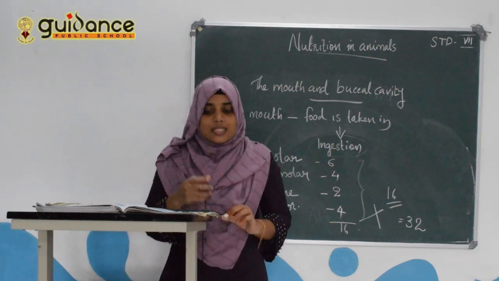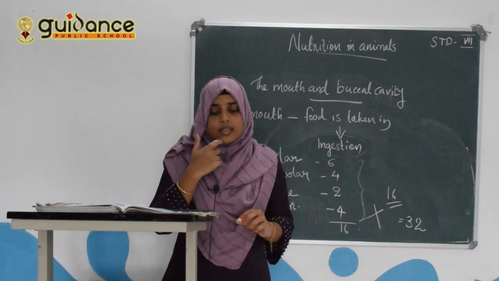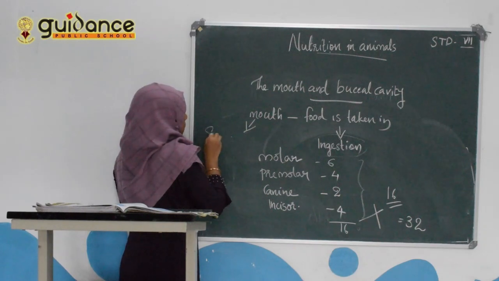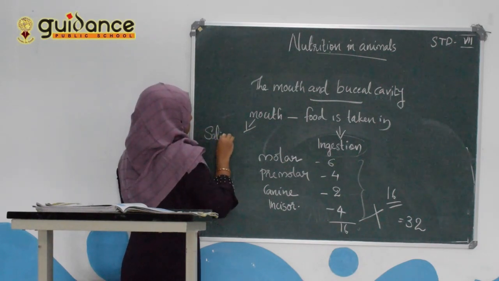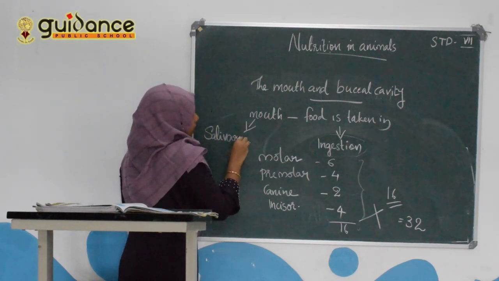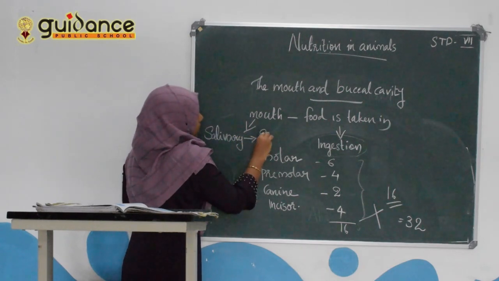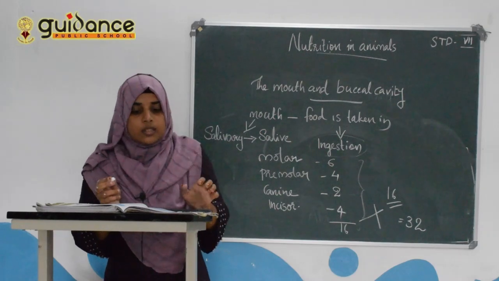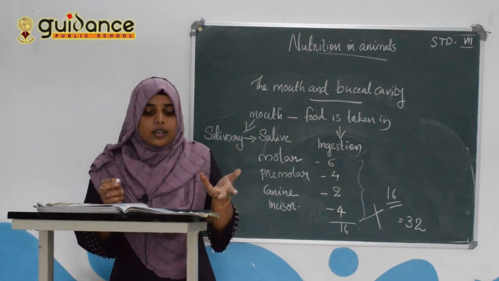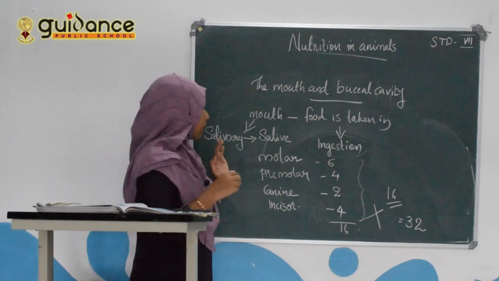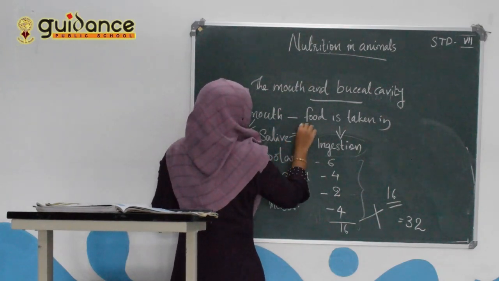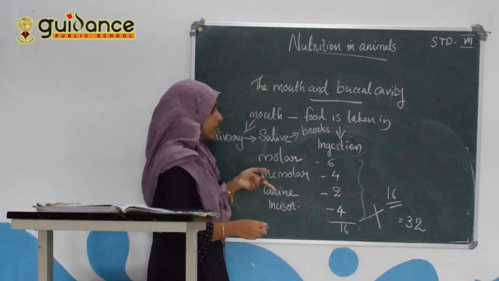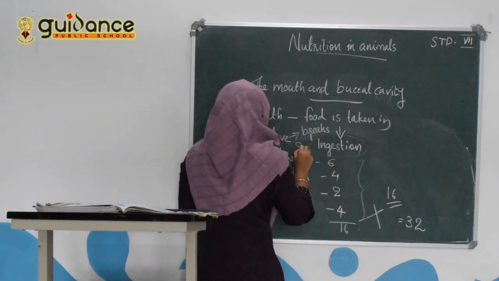Our mouth has the salivary glands which secrete saliva. In our mouth, there is a gland, the salivary gland, that secretes saliva. Saliva breaks down starch into sugar.